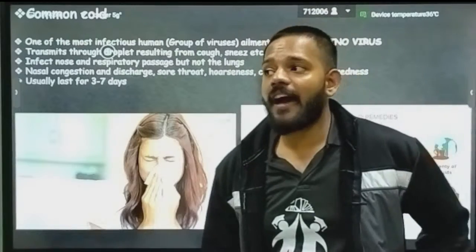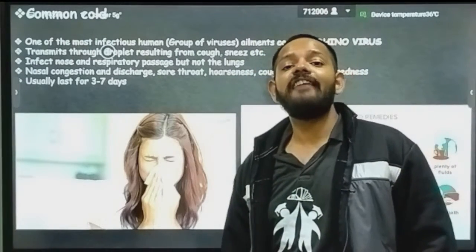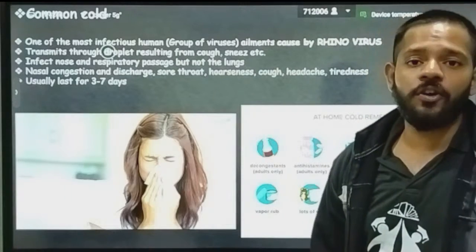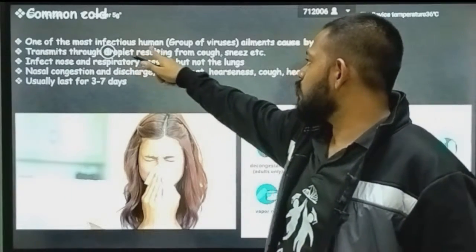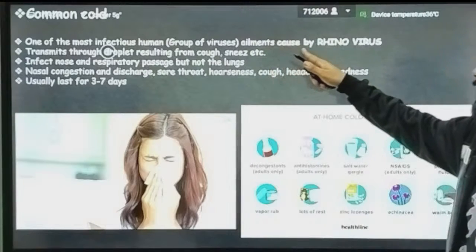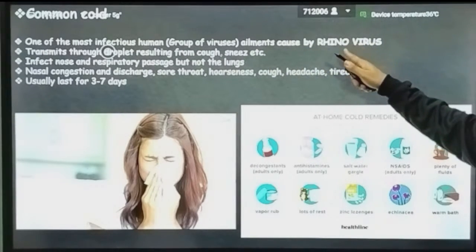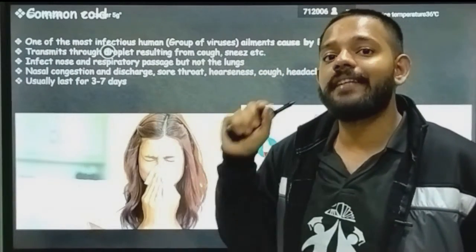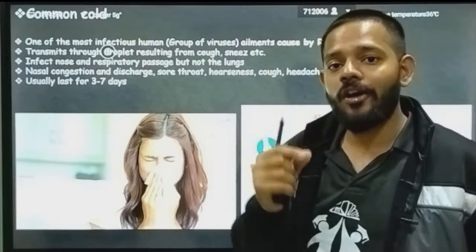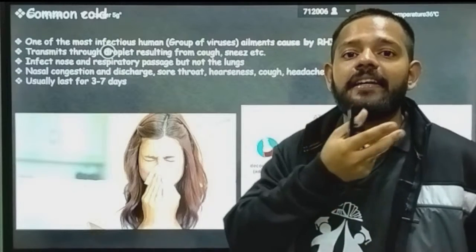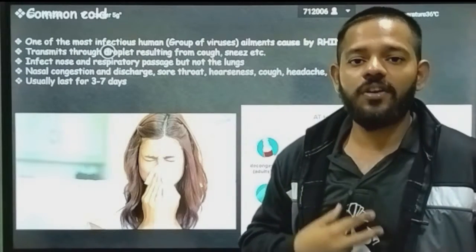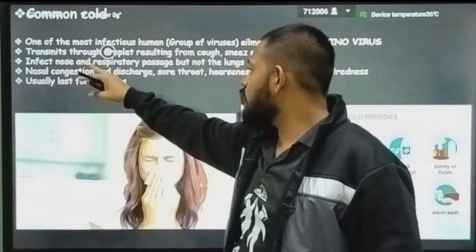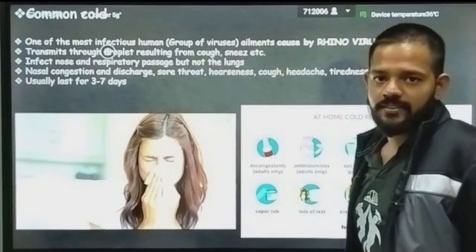Okay, now it's time for viral diseases, caused by viruses. So first we have the common cold, caused by rhinovirus. One of the most infectious groups of viruses that cause disease in humans is rhinovirus. It is transmitted through droplet infection, and the most interesting thing is that this disease only affects your upper respiratory tract, not your lungs. It affects the part above the trachea of your body. It infects the nose and respiratory passage but not the lungs.